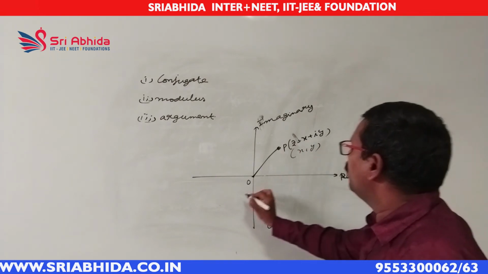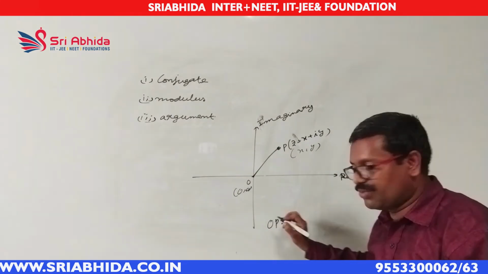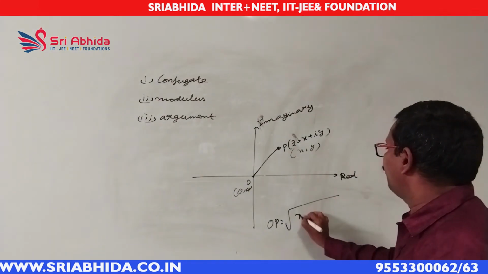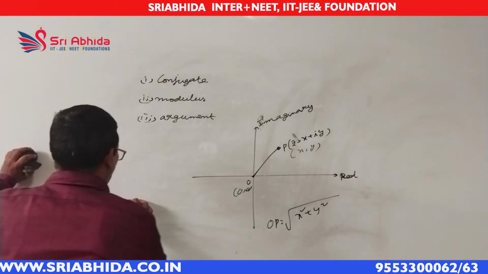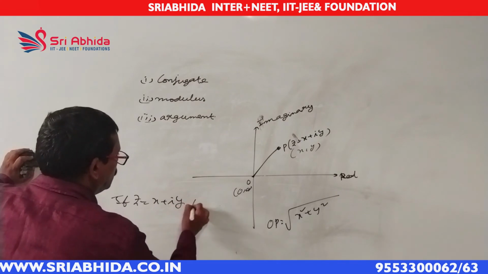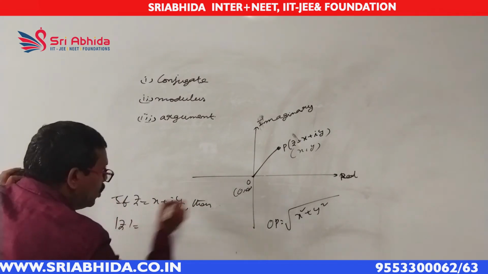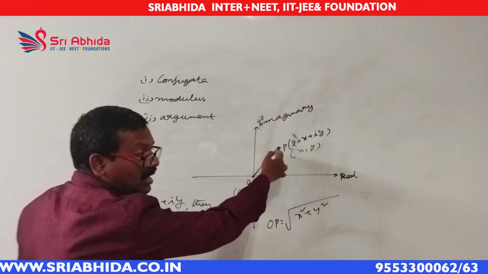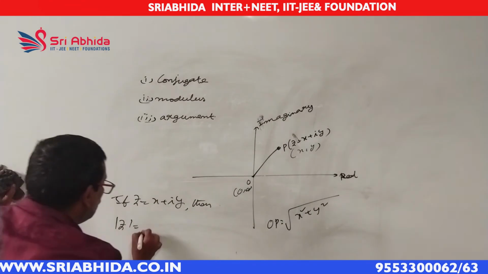So we can say, if z equal to x plus iy is a complex number, then its modulus is defined as mod z equal to OP distance. Here we are calculating the OP distance as root of x square plus y square. So modulus of z will be root of x square plus y square. In this way, the modulus of every complex number can be defined. It is defined as root of x square plus y square.